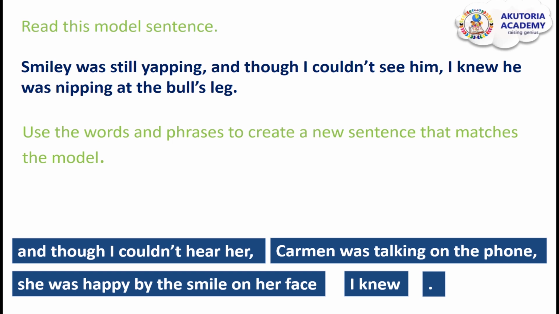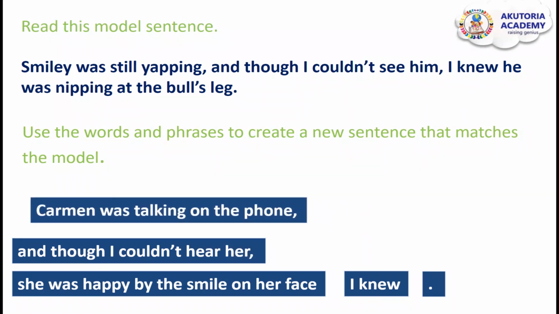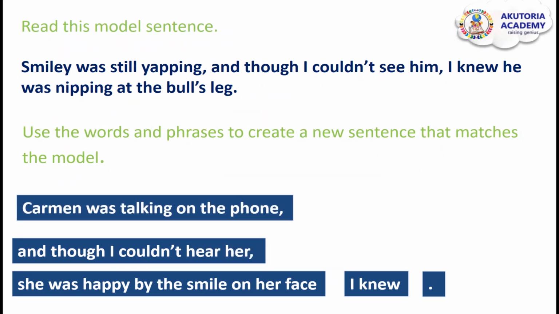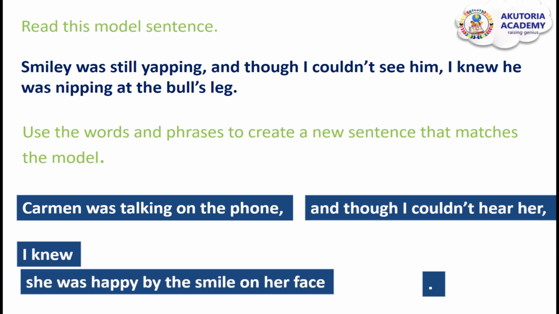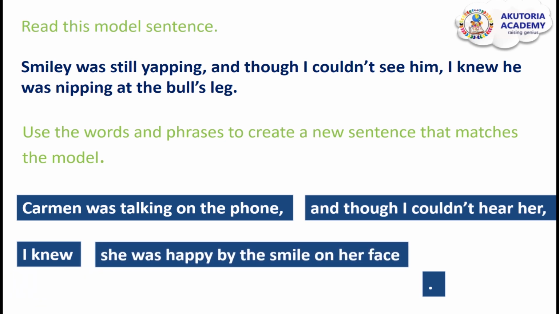Okay, are you ready? Because I am ready. Let's rearrange these phrases and words to create a new sentence. So the first will be, Carmel was talking on the phone, and though I couldn't hear her, I knew she was happy by the smile on her face, and my full stop. So let me read it again. Carmel was talking on the phone, and though I couldn't hear her, I knew she was happy by the smile on her face.